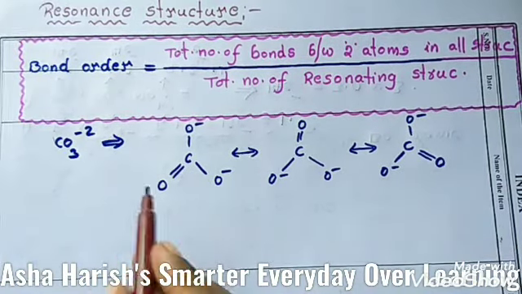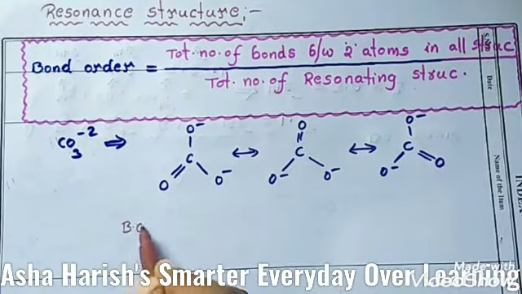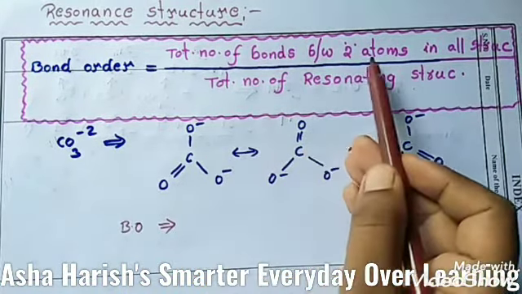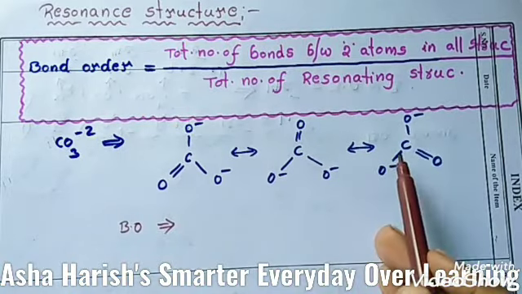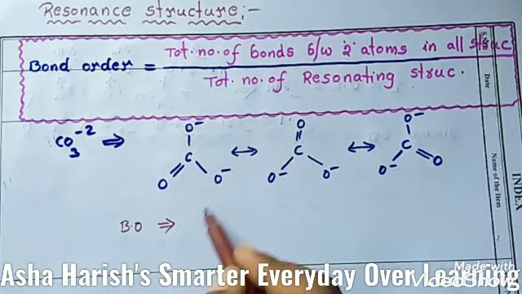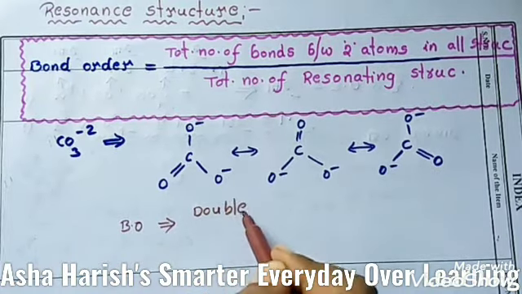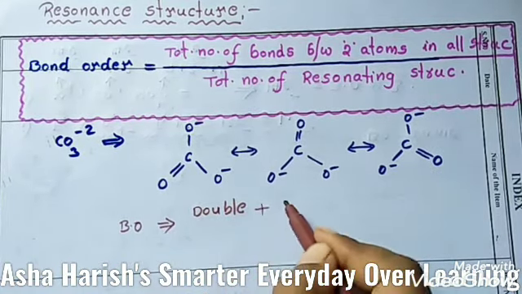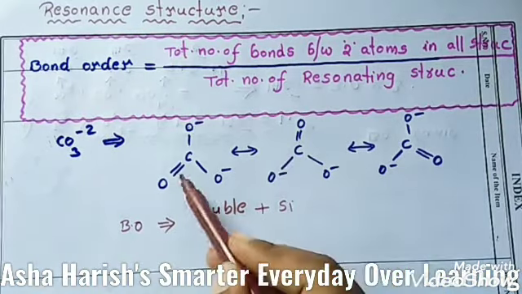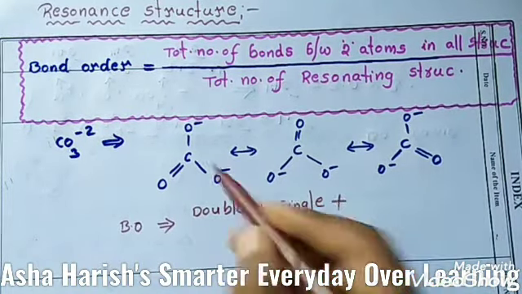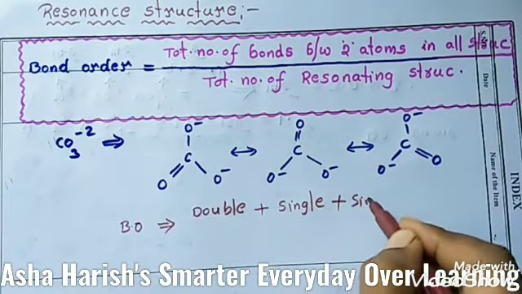Okay students, now you need to find out the bond order for this ion, means the total number of bonds in between the two atoms in all the resonance structures you need to identify. That means here one double bond plus single bond plus single bond, here one double bond plus single bond plus single bond.